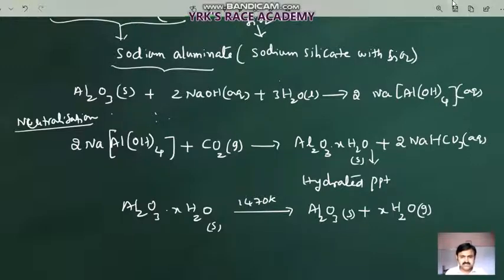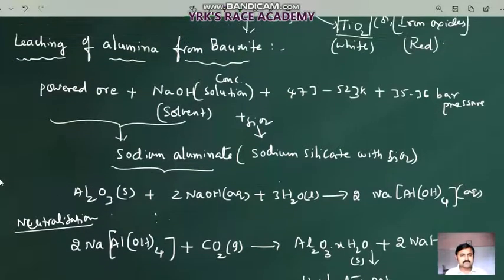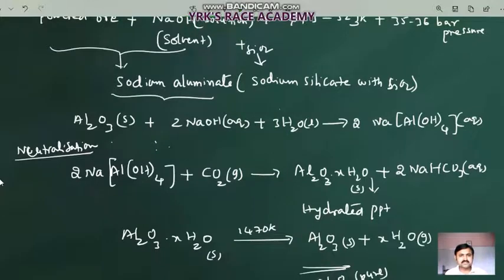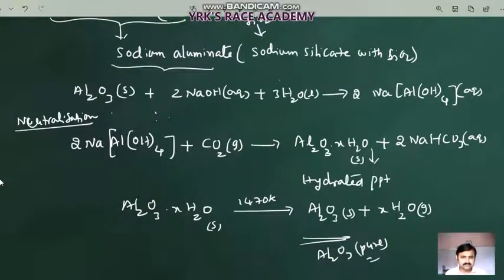So this is what we got, Al2O3 in pure form. So in this way we can concentrate the aluminum ore, alumina, from bauxite. That means first we have to take the bauxite and employ these 3 methods to get it.